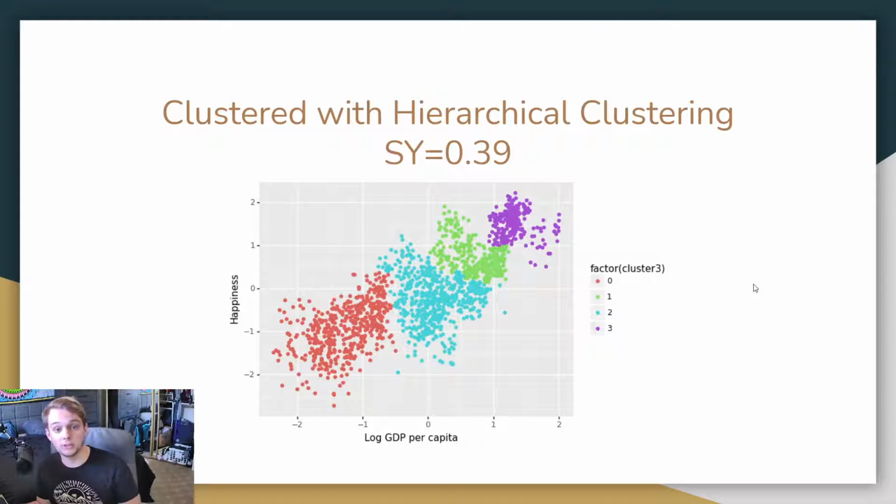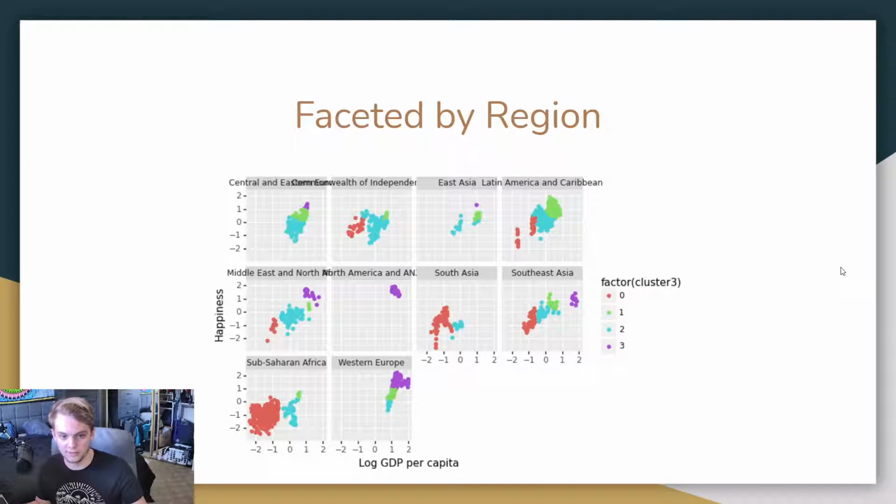Now, this is clustered with a hierarchical clustering model. I chose 4 clusters just because it seems like the right amount. I wanted to keep it to a low number, but still high enough to have a good variation. So as you can see, the top right, great place to go. Bottom left, terrible quality of life. And here it is faceted by region.